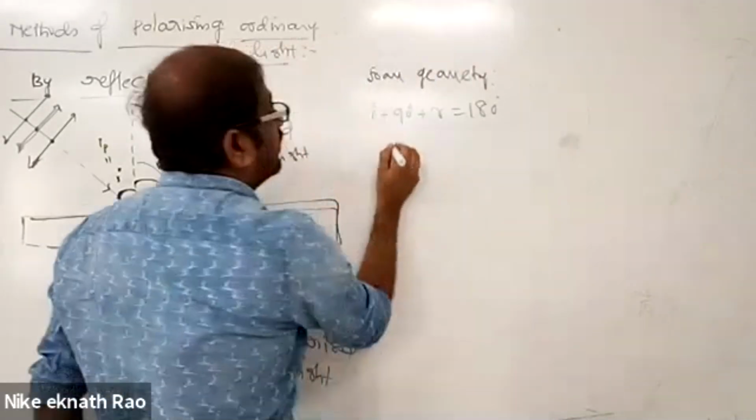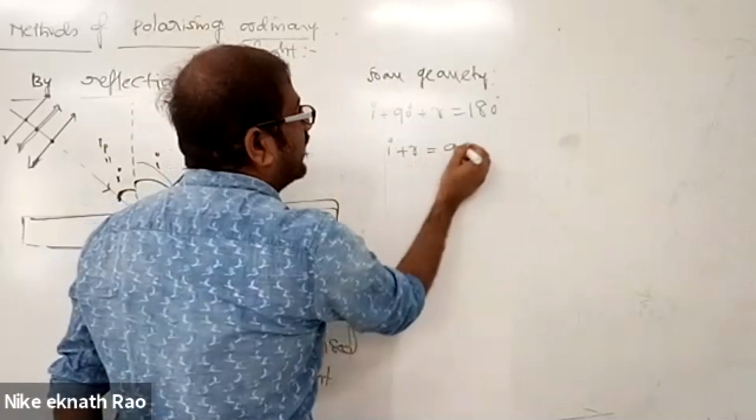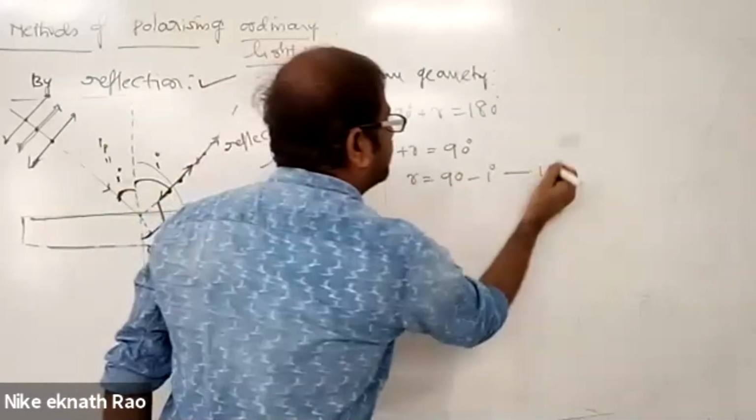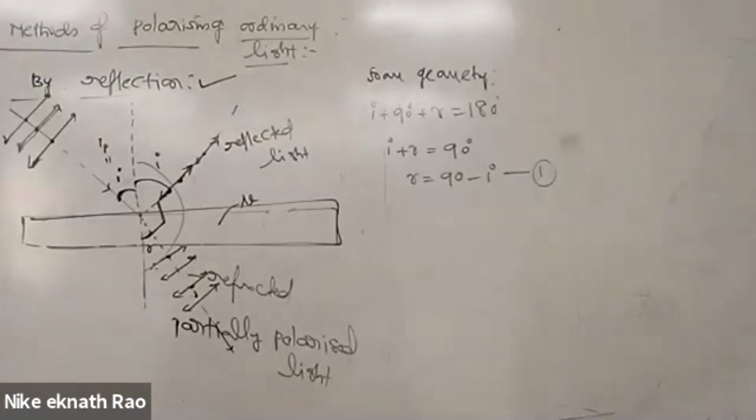So I plus 90 plus R is 180, which gives I plus R equals 90 degrees. R is equal to 90 minus I. Equation number 1. Right, everyone?